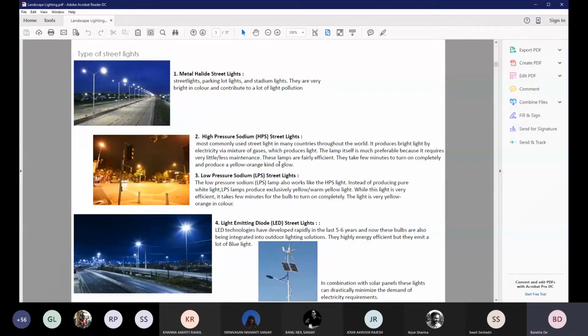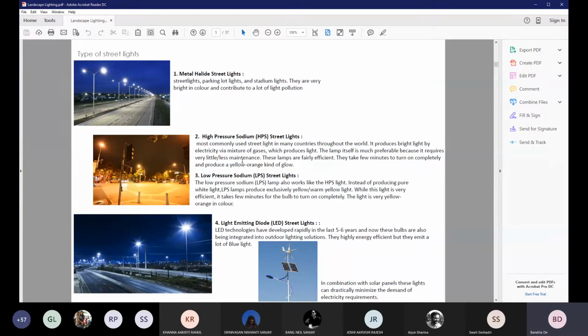Consequently, to cater to that problem came HPS, also known as high pressure sodium lights. Compared to the metal halides, these lights were comparatively efficient, and required very little maintenance. They were fairly low on energy consumption. They were less on energy consumption compared to the metal halides, but they were still not very environmentally friendly.